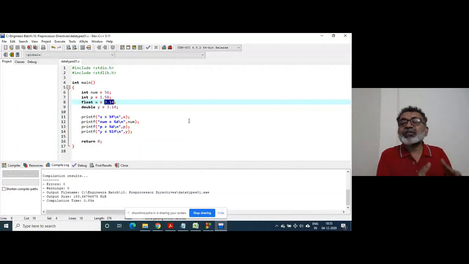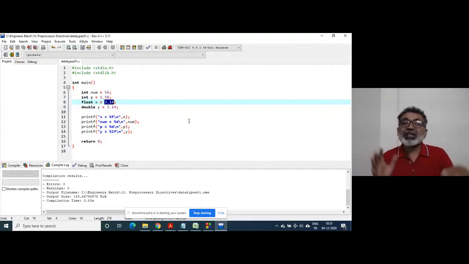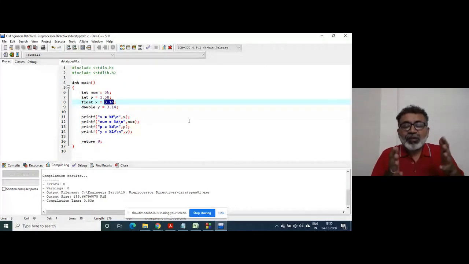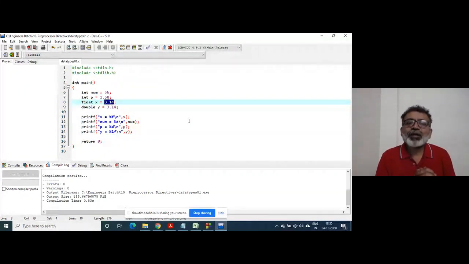And here on the left hand side, this x is a variable which has got 4 bytes of memory. So it is like there is an auto which has got a capacity of 3 people, and 6 people are trying to push inside. What will happen? That auto cannot accommodate more than 3, so 3 will be thrown out. Definitely, when 3.14 is stored inside x, by God's sake, it is not thrown out, but it is crunched. 3.14, which is a double, is crunched inside the floating point value.